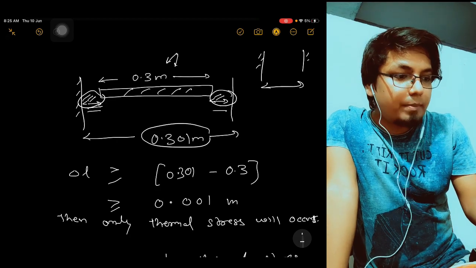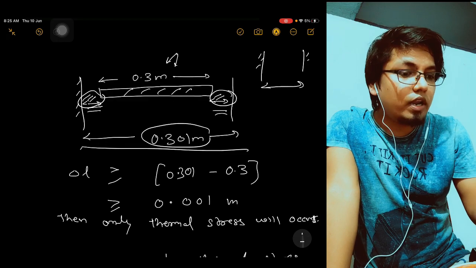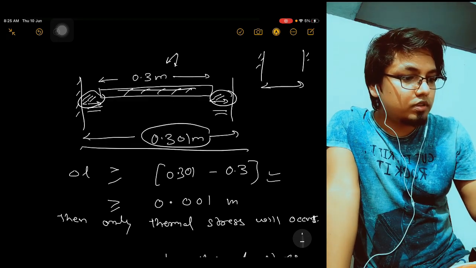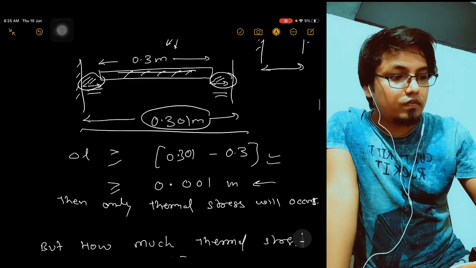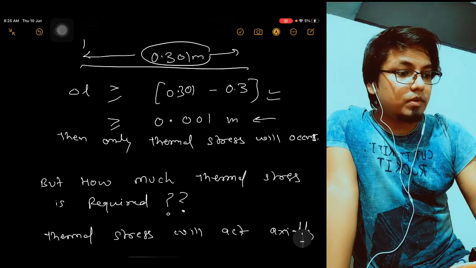Okay, so you understand one thing. What is the possible gap available? The gap available is nothing but the total gap between the wall and the rod length. Subtract both, it will be in meter. Okay, we got it. Then only will thermal stress occur.